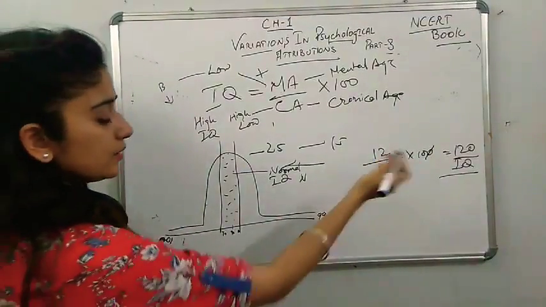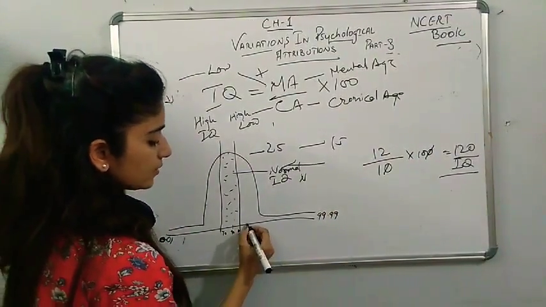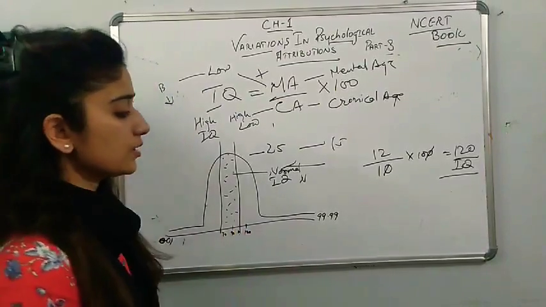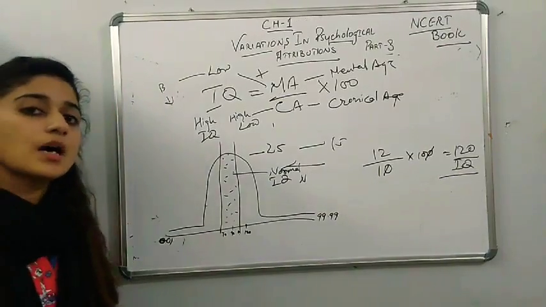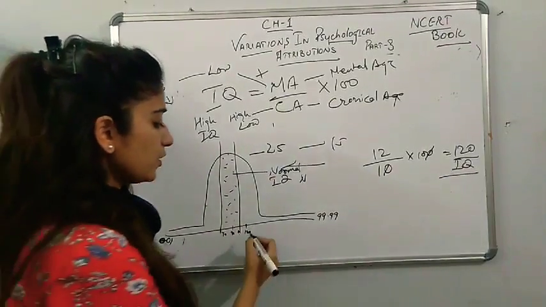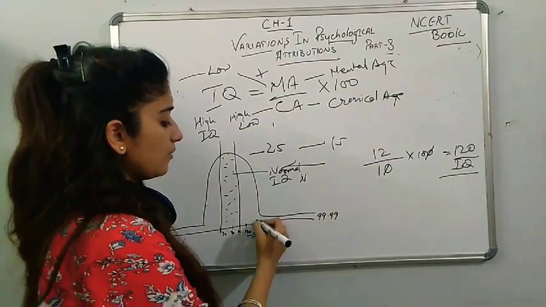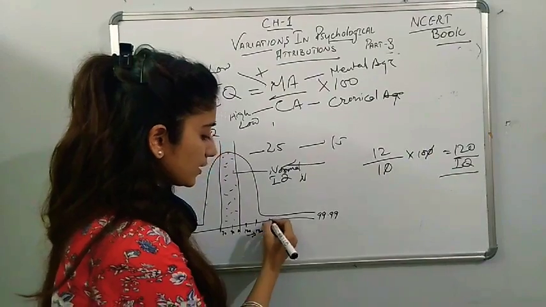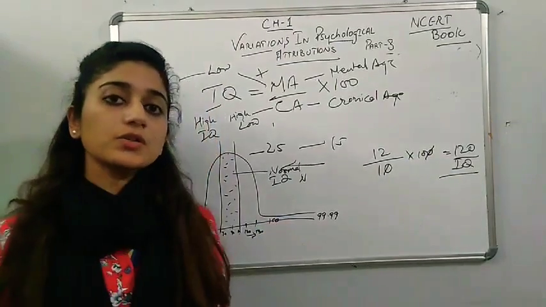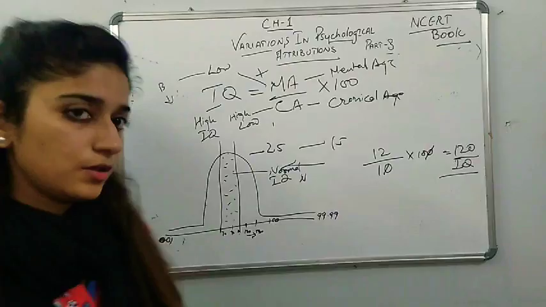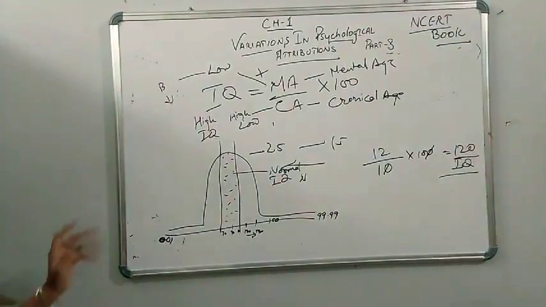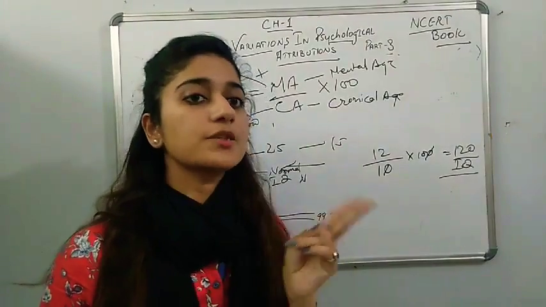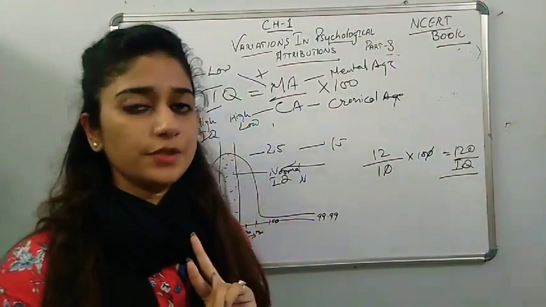So I was saying that the person is like 110, here is 120. He is lying somewhere here, so this is considered above average. If he goes above this, he will be super intelligent, and if he goes above 130, like 150, he will be considered gifted. That will also be explained to you: what is gifted and what is talented. There is a difference between a talented and a gifted person.